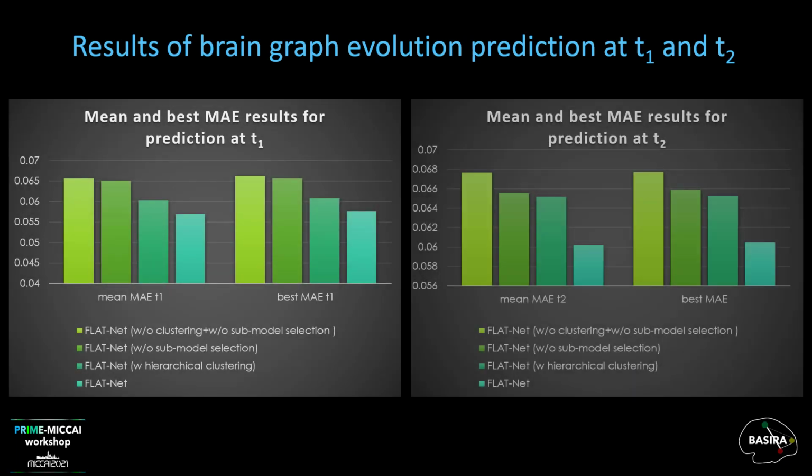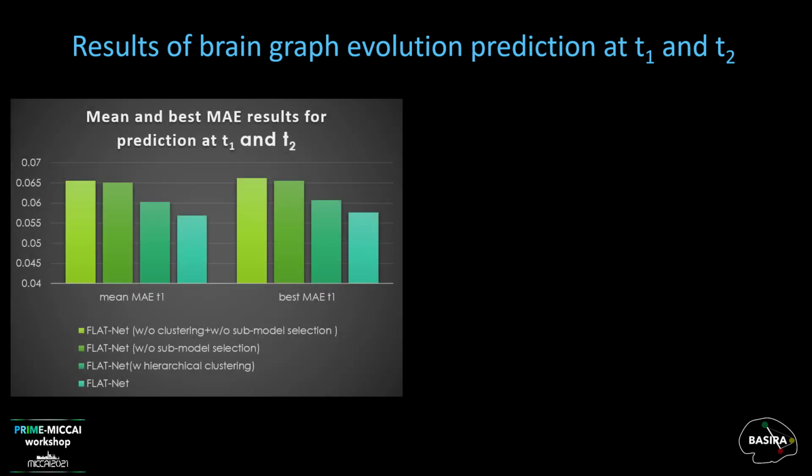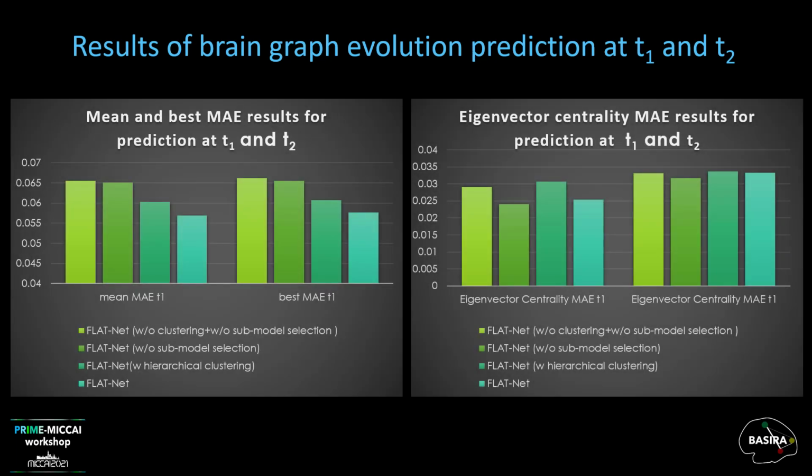Here we can see the mean absolute error of the predictions by our framework and the comparison methods. We performed the experiments for time points T1 and T2 from the baseline time point T0. We can see that our proposed framework outperformed each comparison method in terms of mean MAE and in terms of the best MAE for predictions at T1 and T2. And here, we can see the node strength and eigenvector centrality mean absolute error results for the same evaluation methods. In conclusion, our proposed framework outperformed comparison methods in 3 out of 4 evaluation metrics.